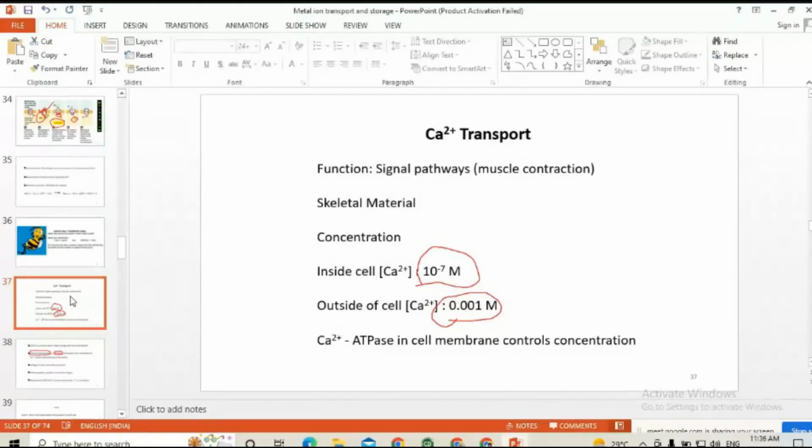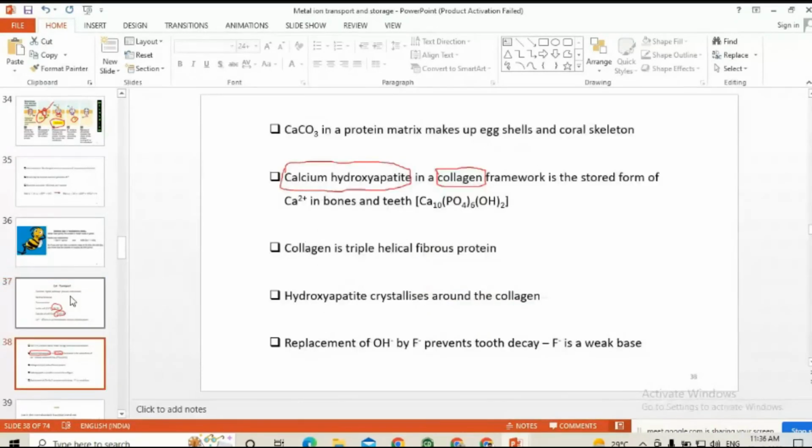What is the role of calcium in addition to bone as well as teeth formation? Calcium is also important for the signaling pathway. It is mainly related with muscle contraction. So calcium in protein matrix. I think this one we have discussed or not?